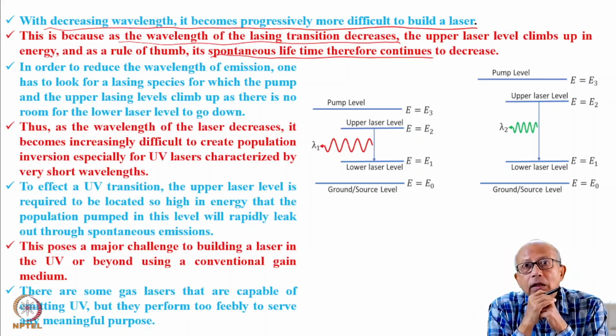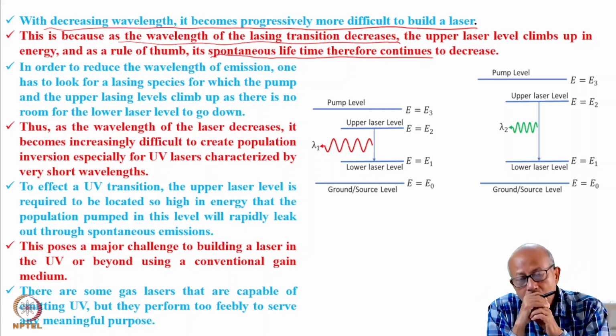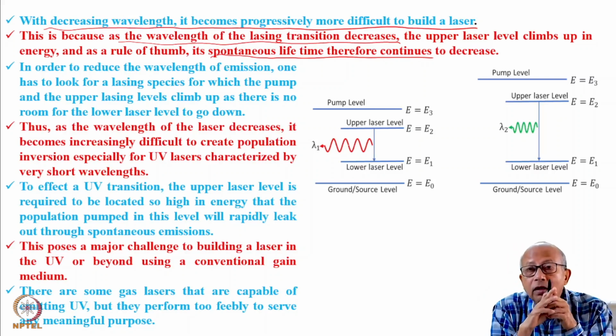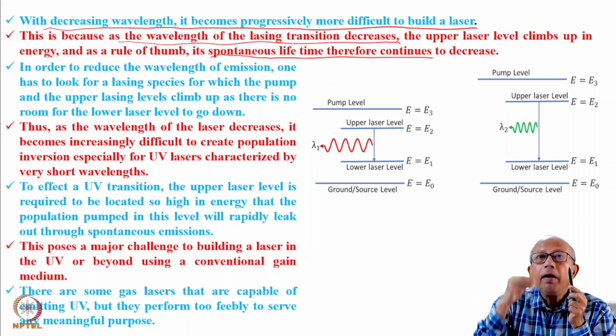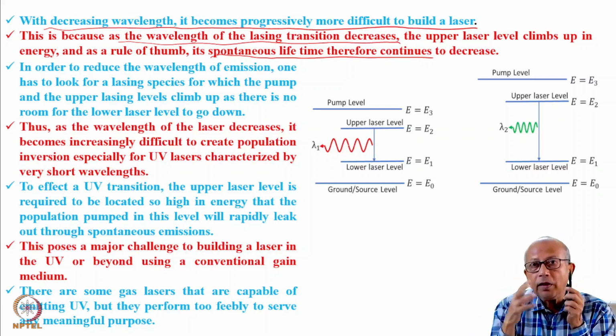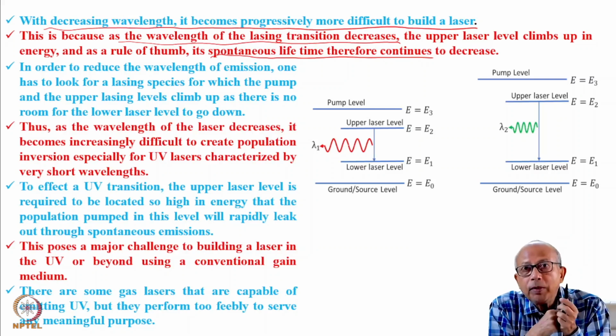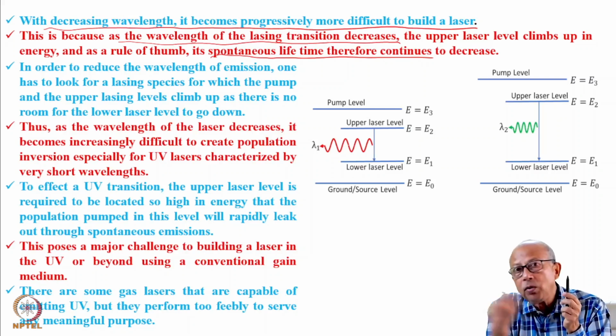That means if you transfer population to that level, the energy will very quickly leak out due to spontaneous emission. It will be difficult to keep population stored in that level for a long time, so the realization of population inversion becomes difficult, because the energy will very quickly leak out of this level.